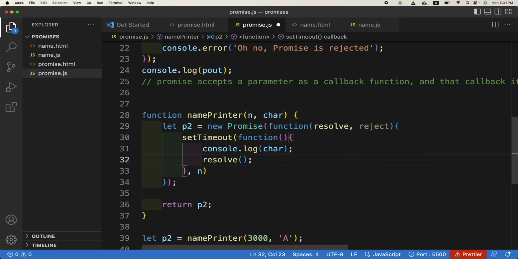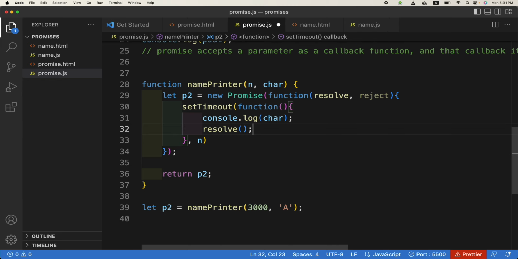If it means that it has been printed, so after the print we will resolve the promise. It means that the task has been done. Got it? And that's it.